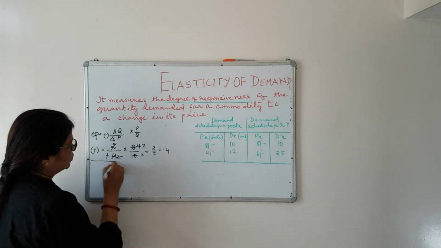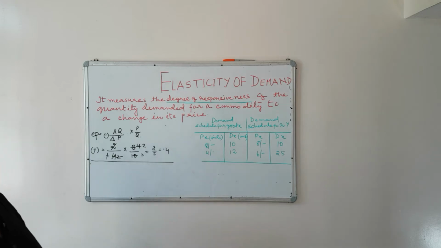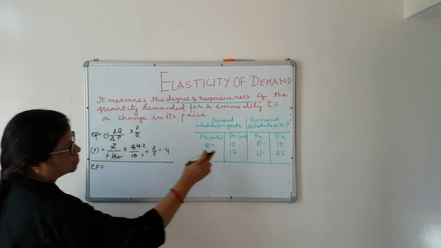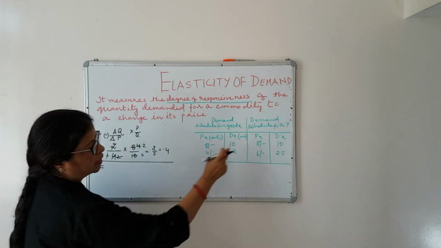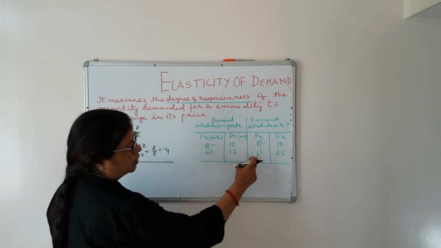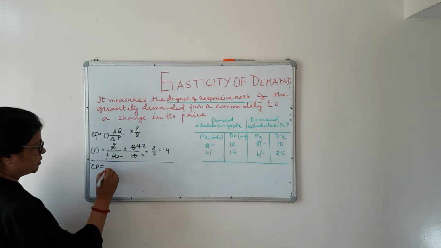Now we will do the next part of the same sum. Here you can see how much is the change in quantity demanded. At 8 rupees the person is buying 10 units, whereas at 6 rupees the person is buying 25 units.